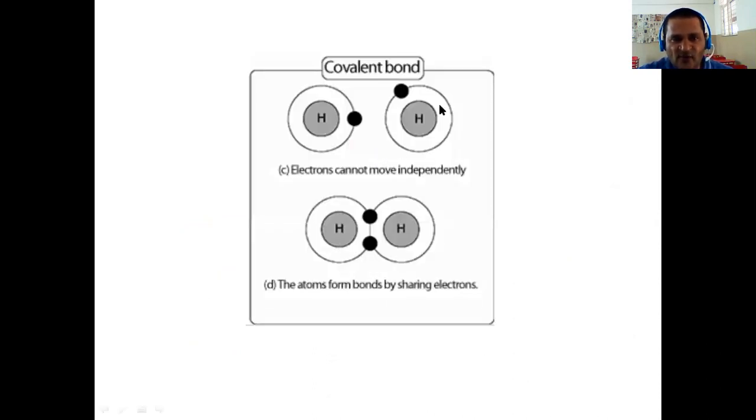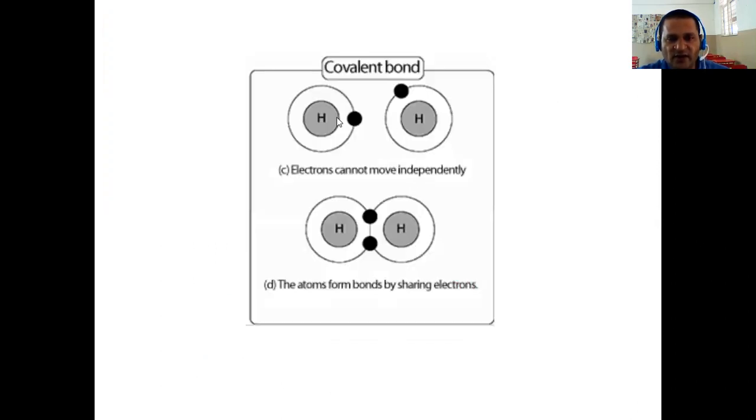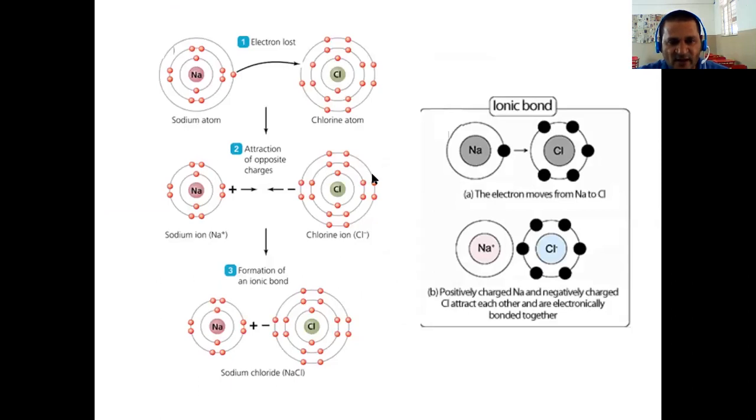Next we come to the covalent bond. We already know a covalent bond is formed by sharing the electrons present in the outermost orbital. Remember, covalent bonding forms in molecules of the same atom, whereas ionic bonds are formed between two different atoms. An ionic bond is formed between two different atoms. A covalent bond is formed between the same atoms to form a molecule. This we call a compound.